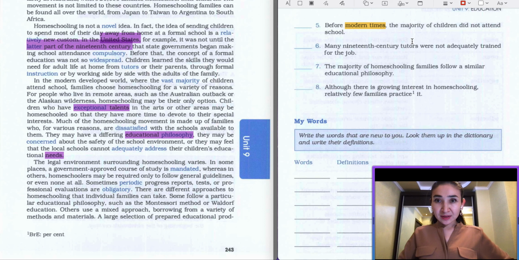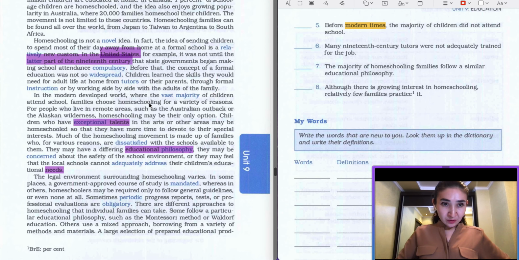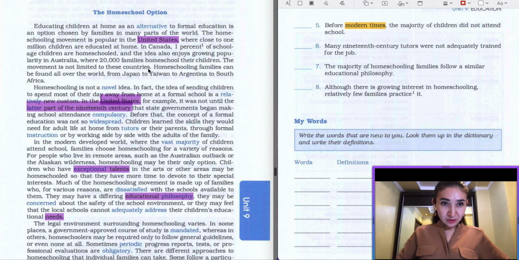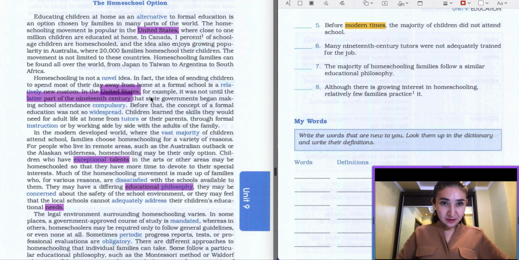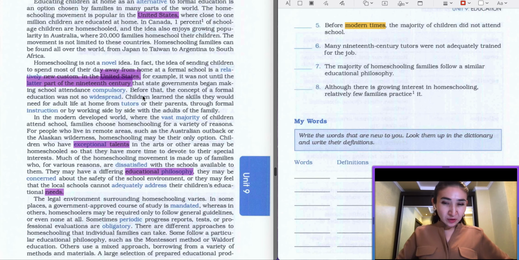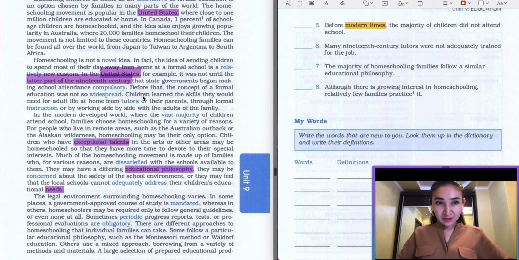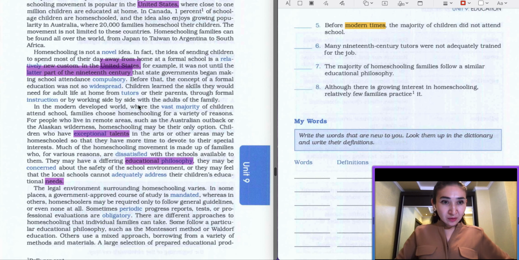The majority did not attend school. So for now, let's focus on modern times, and let's try to find any information about modern time. In the first paragraph, we don't have anything about that modern time, or some specific synonyms to that word. In the third paragraph, there is information about the modern developed world.